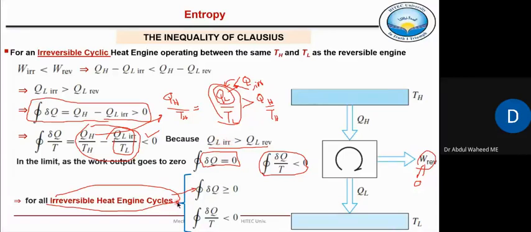Maybe you're not understanding why we are studying this. It will take some time. Why there is a need to study this del Q by T term, right? But so far, whatever we have discussed, if something is not clear, then ask. If you have a clear concept of reversible versus irreversible, then it is clear. Hopefully, it should be clear.